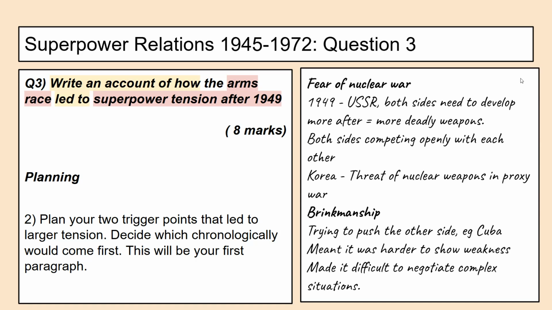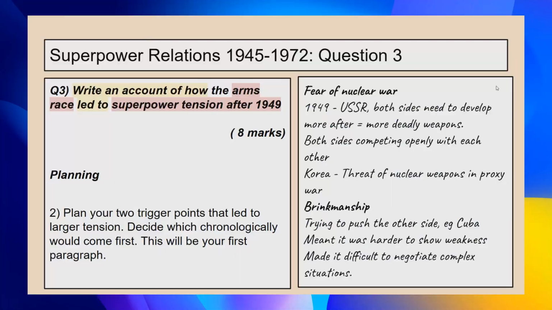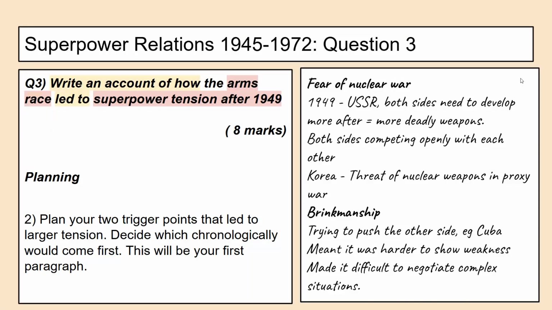It was more likely. And I'm also going to talk about brinkmanship, the idea of pushing the other side to the edge, and giving an example of the Cuban Missile Crisis there. During the Cold War, it was harder to show weakness, and it made negotiating complex situations really quite difficult, because if you push the other side too far, they might well retaliate with nuclear weapons.